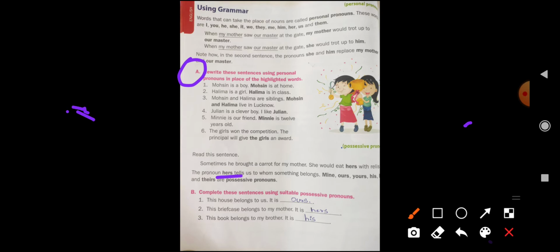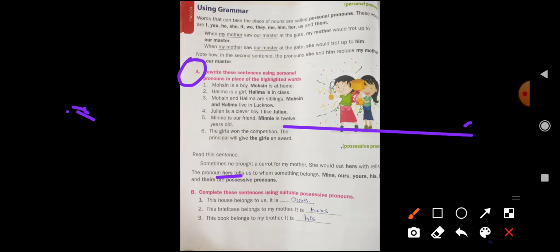So what are possessive pronouns? Possessive pronouns tell us to whom something belongs, like this is yours, this is mine, it is his, it's hers, it's yours, it is theirs. Now let's complete these sentences using suitable possessive pronouns.